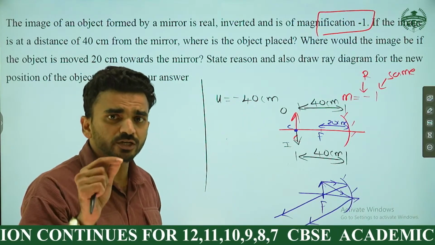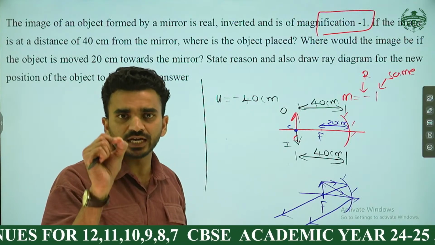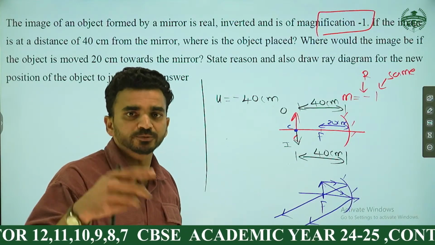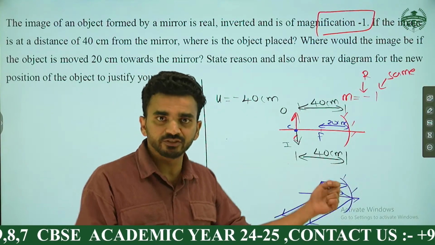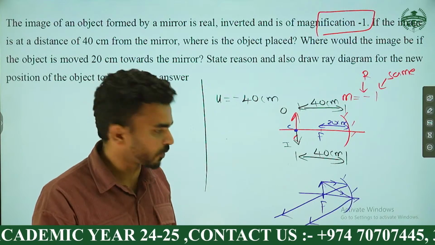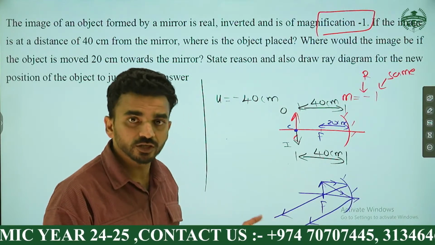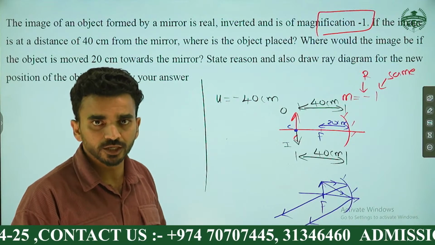Many of the students were not putting the arrowhead properly in the marking scheme. If you are not marking the arrowhead properly, showing which ray is going to strike and which ray is leaving, you will lose half a mark. Be careful about those points. And see, this is parallel. The parallel rays will meet at infinity, so the image will form at infinity. That's the ray diagram. Understood, right?